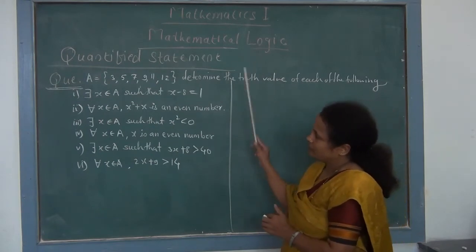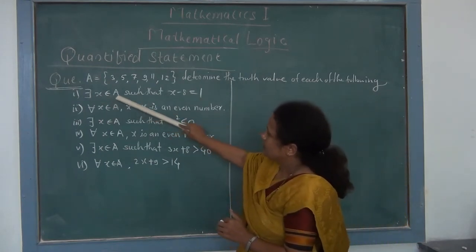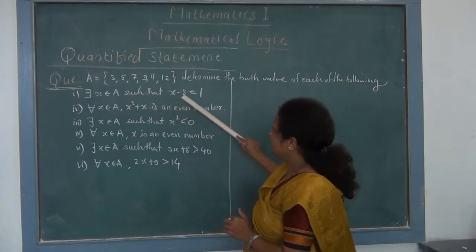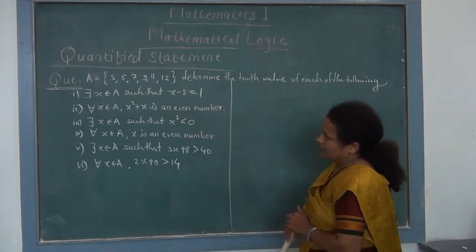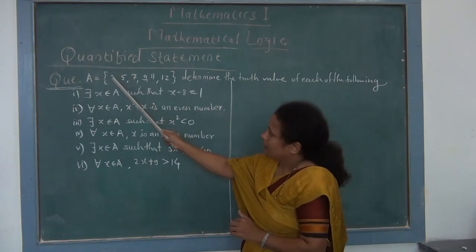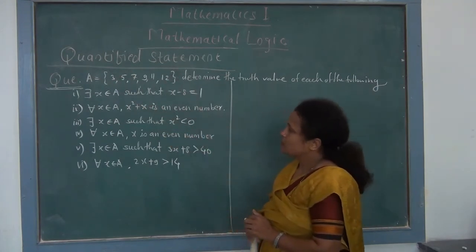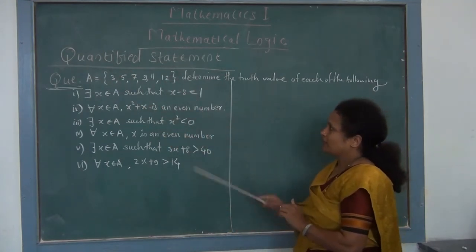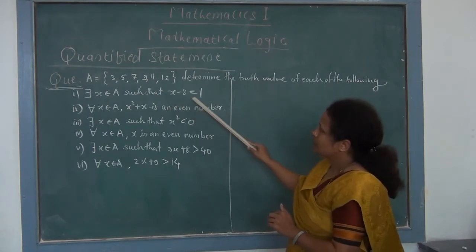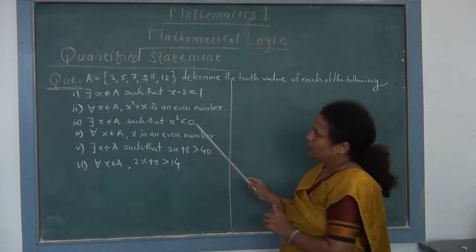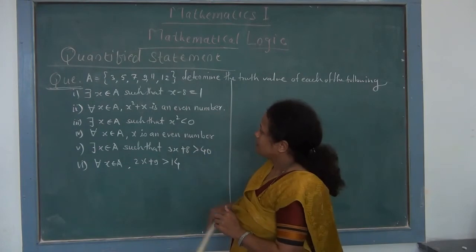Our first statement is there exists x belongs to A such that x minus 8 is equal to 1. That is, in this set A there exists at least one element x such that subtraction x minus 8 is equal to 1. So you have to find here this x.